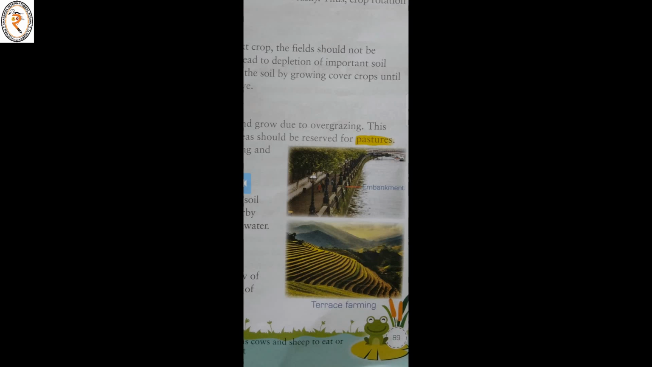Next, making terraces. Cutting steps and terraces on the slopes of hills and building bunds on the outer edges control the flow of water and help in reducing soil erosion. This type of farming is also referred to as terrace farming. See the terrace farming here. Next is constructing dams. We have to construct dams to prevent soil erosion.